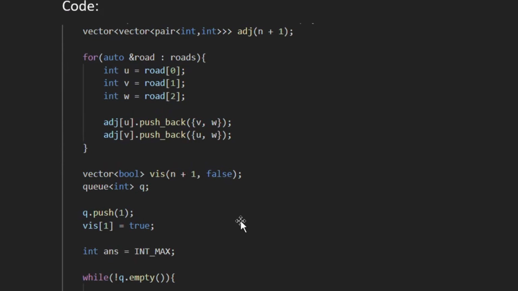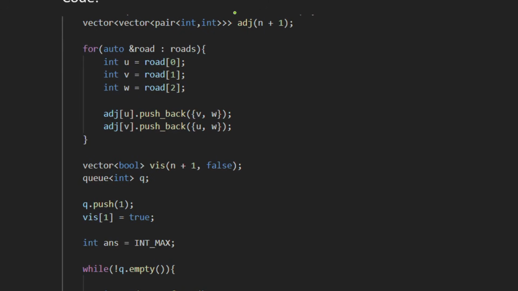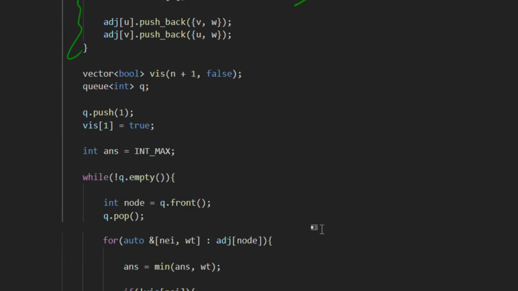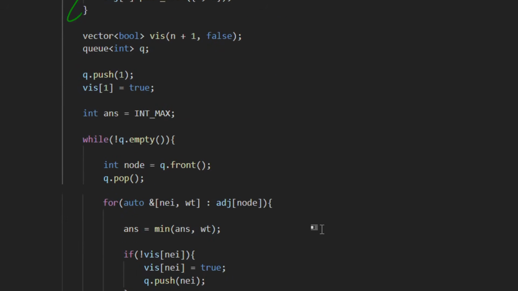So let's move to the code part. In the code, we have first taken the adjacency matrix, and then we have built our graph. Once we have built the graph, we apply BFS from city 1. We push city 1 into the queue and mark it as visited, and initially our answer is infinite.